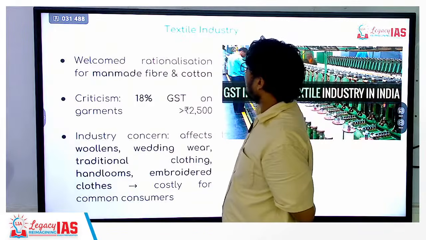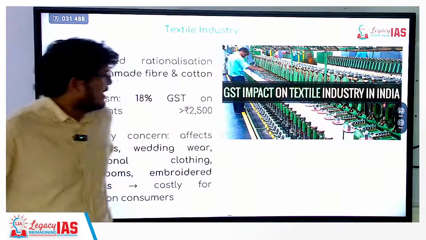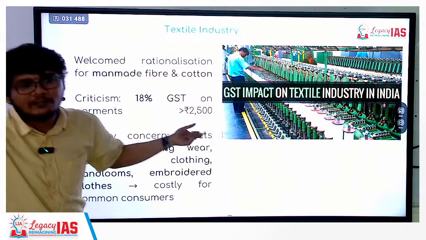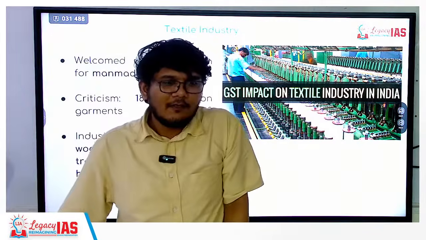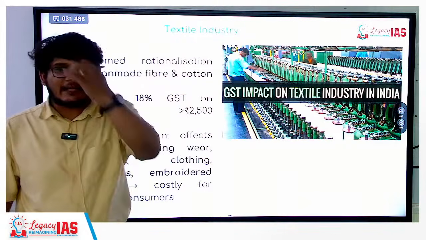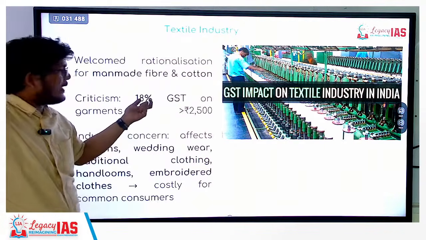Next you have the textile industry. So in the textile industry, what is the criticism here? 18% GST on garments that are costing more than 2,500. So if you have an attire, you are wearing a jacket or something which is costing more than 2,500, GST will be 18%.